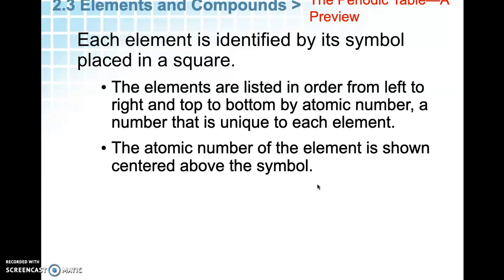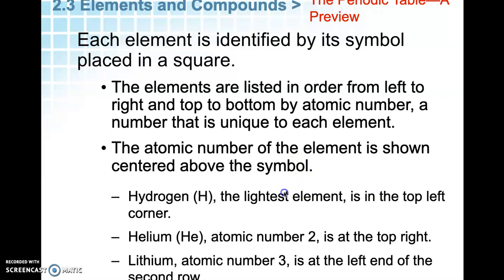They're listed in order from left to right, top to bottom, by their atomic number, which is unique to each element. The atomic number is usually the big number you see right above the symbol. Hydrogen, top left. Helium is top right. And then lithium is right below hydrogen. It's the left end of the second row, and then it starts to go across 4, 5, 6, etc.